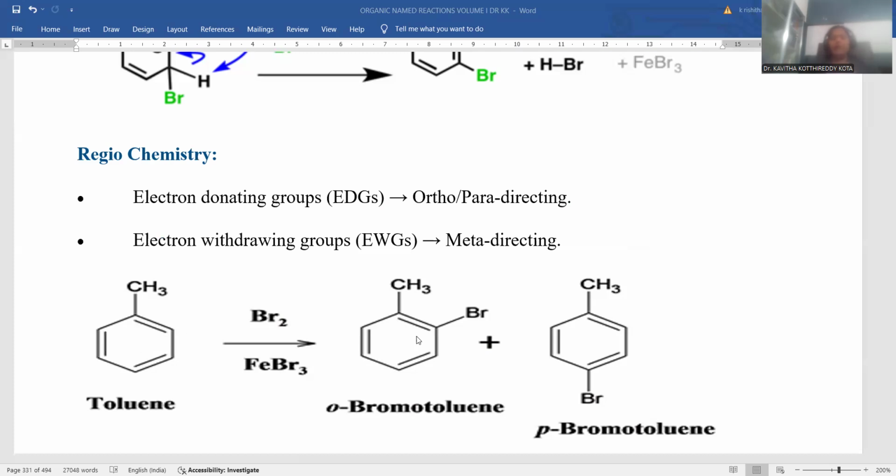They are called activating groups, and they will increase the electron density on the benzene ring, and they are supposed to give the substitution products at ortho and para together. So when an electron releasing substituent is present on the benzene, electrophilic substitution leads to an ortho and para product mixture. So an electron donating group gives rise to ortho para directing products, so a mixture of products is achieved.